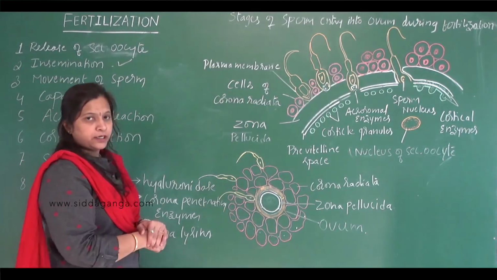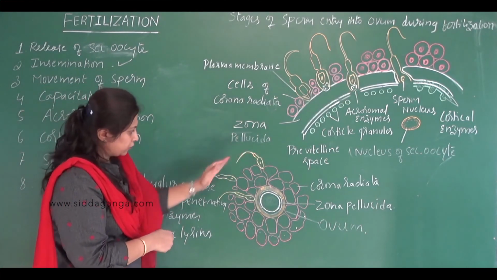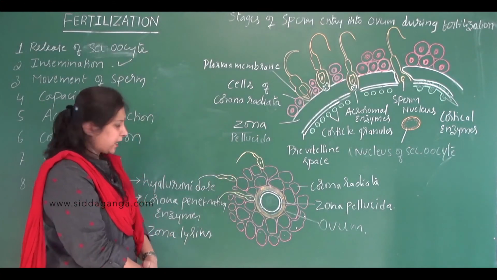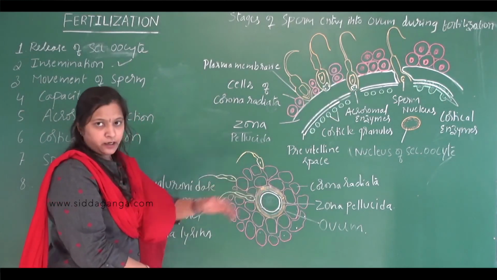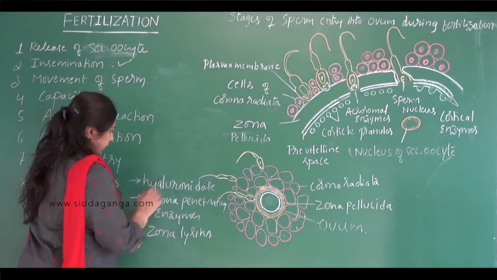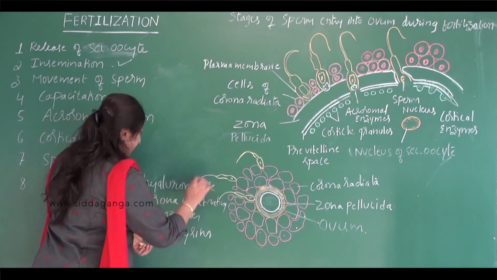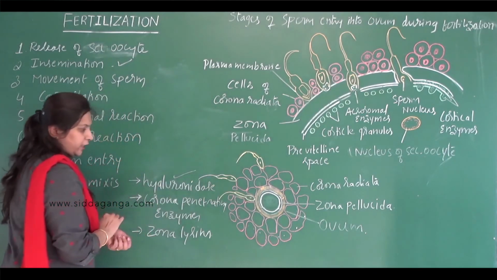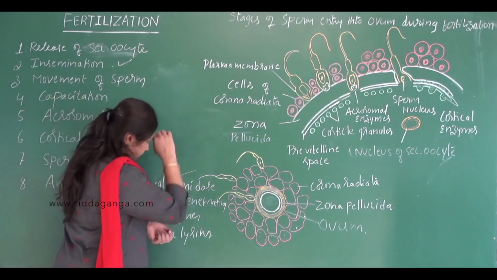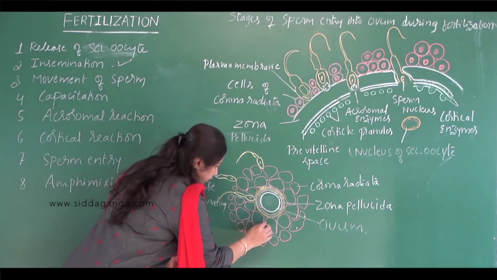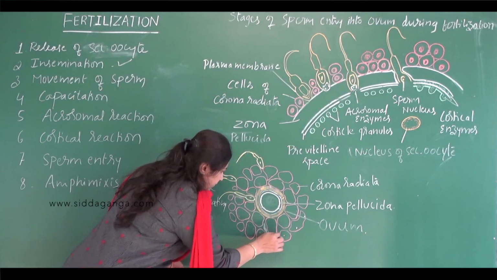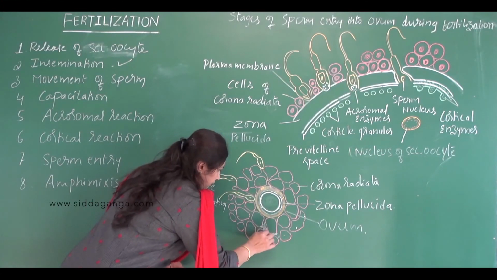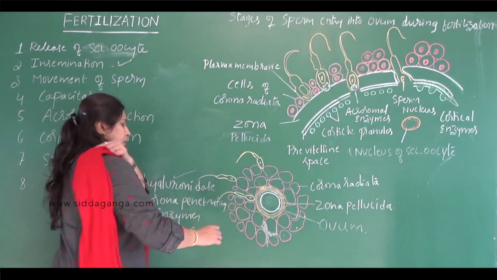So during the acrosomal reaction, the sperms adhere to the secondary oocyte and the acrosome starts releasing its enzymes. Now let us discuss the function of these enzymes. What is the function of hyaluronidase? The main function of this enzyme is to dissolve the hyaluronic acid, which acts as a cementing material between the corona cells and the cells of cumulus oophorus.